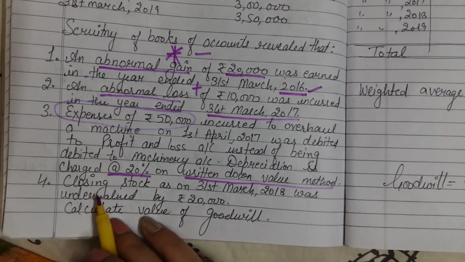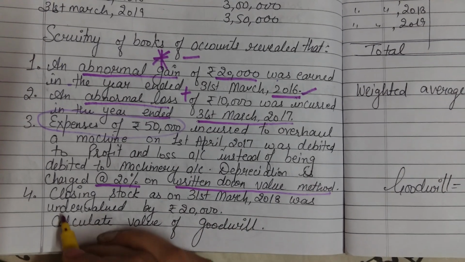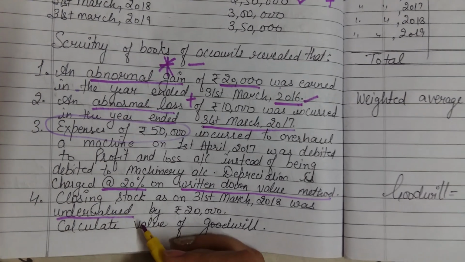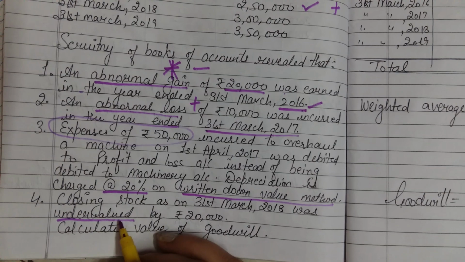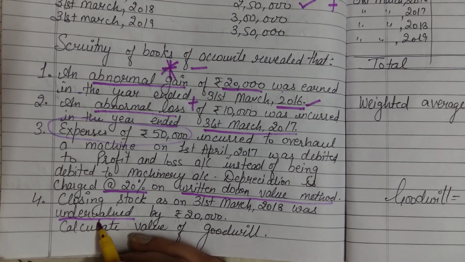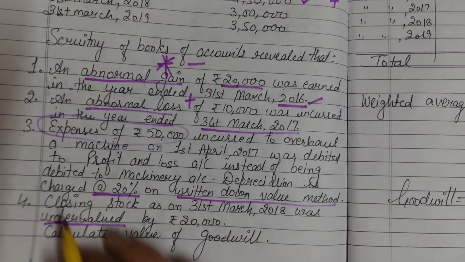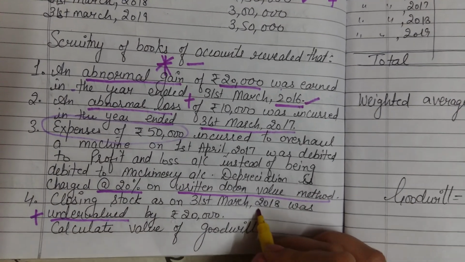The last is: closing stock as on 31st March 2018 was overvalued by 20,000 rupees. If the closing stock is undervalued by 20,000, undervalued means you have to add. In which year? In 2018.